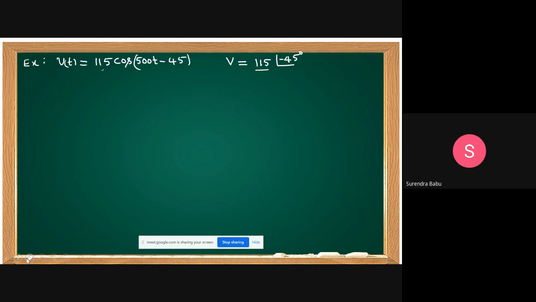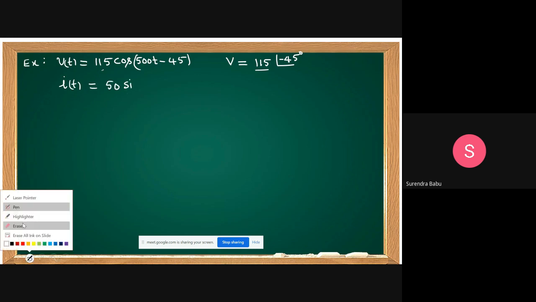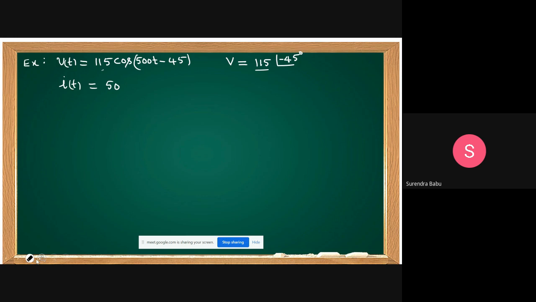Okay, for example, if it is given like this, I of t equal to 50 sine or 50 cos omega t plus 30, then what can you write? In phasor representation, I equal to 50 at angle of 30 degrees.